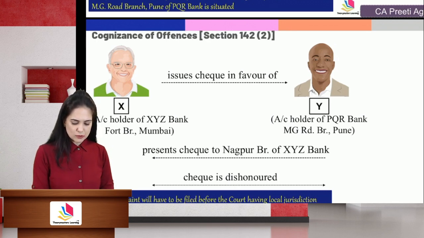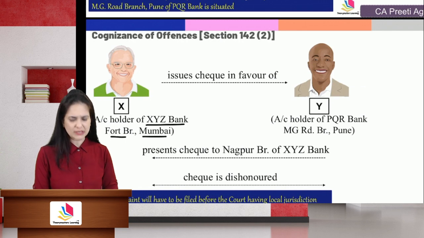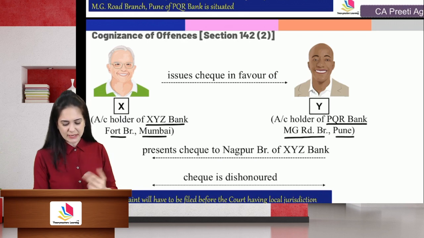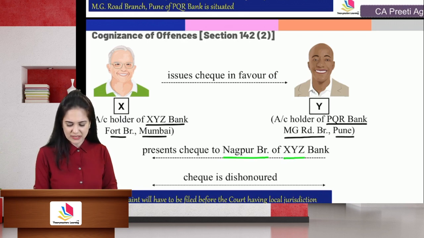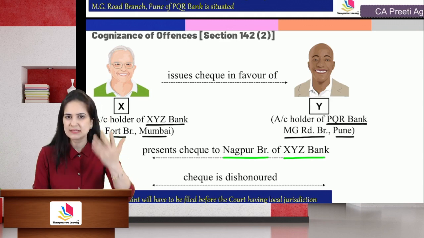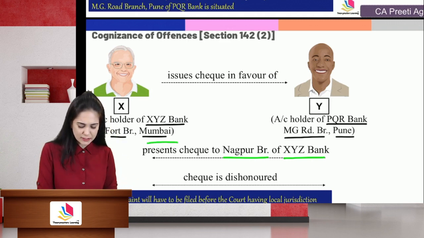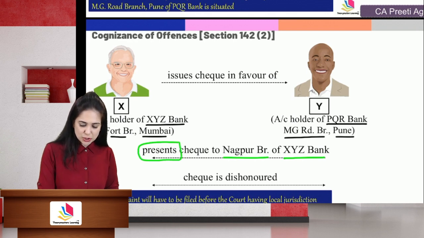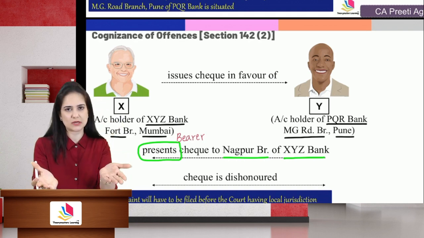X is the account holder, same example, of XYZ Bank, 4th branch, Mumbai. He issues a check in favor of Y, an account holder of PQR Bank, MG Road branch, Pune. But Y deposits it in the Nagpur branch of XYZ. Sorry, he presents it, not deposit. He presents the check. I'll highlight the word present, which shows that they are discussing a bearer check, because only a bearer check needs to be presented across the counter.